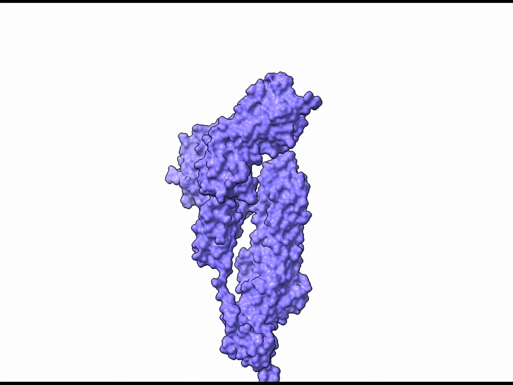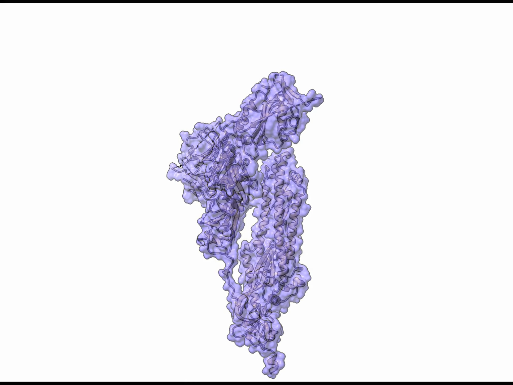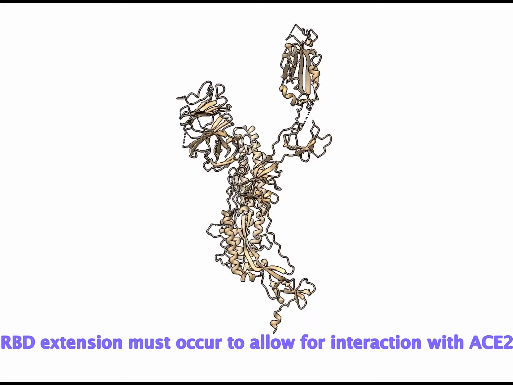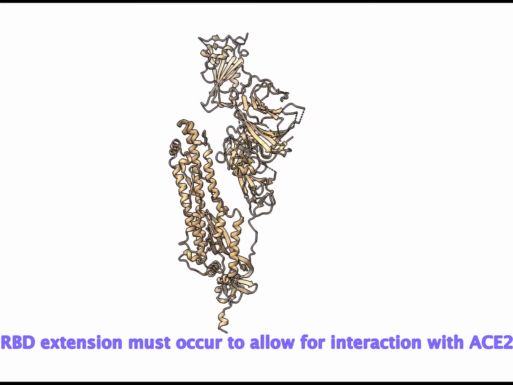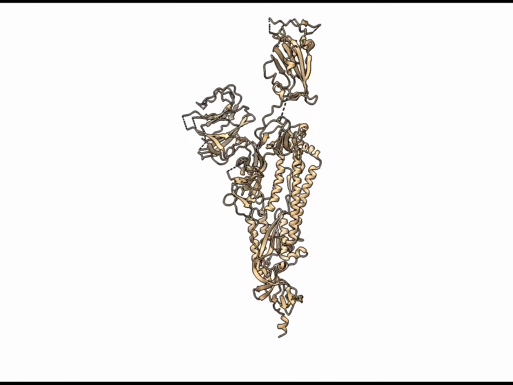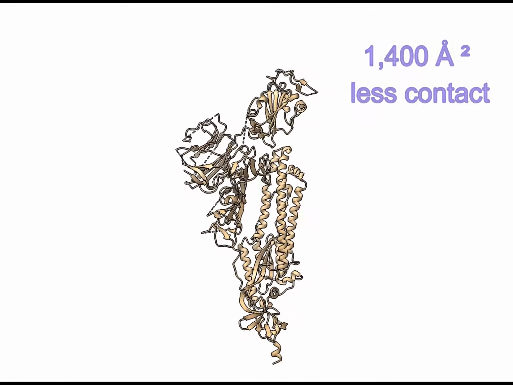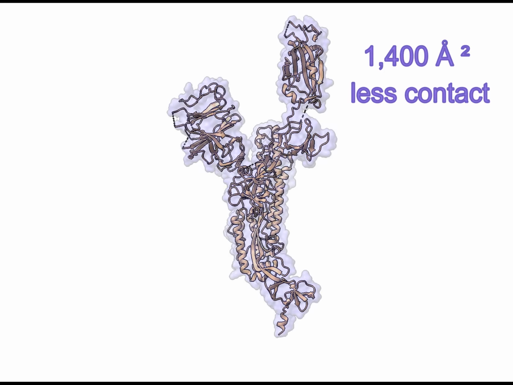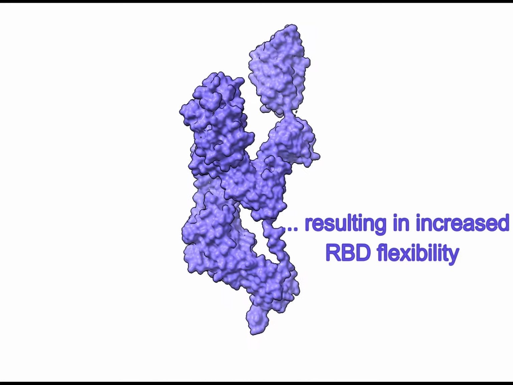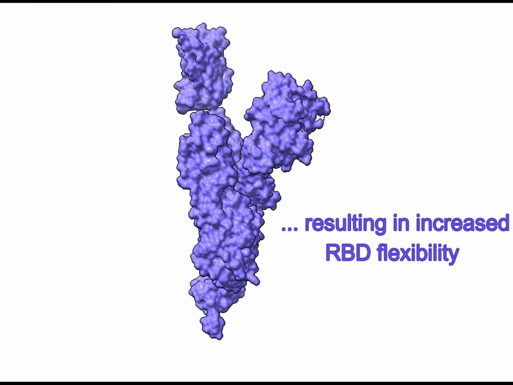The receptor binding domain in the down conformation is incapable of binding ACE2. Therefore, receptor binding domain extension must occur, as seen here. In the extended conformation, the chains present in the trimer make 1,400 angstrom squared less contact with one another. This reduced contact results in increased flexibility of S1, containing the receptor binding domain.